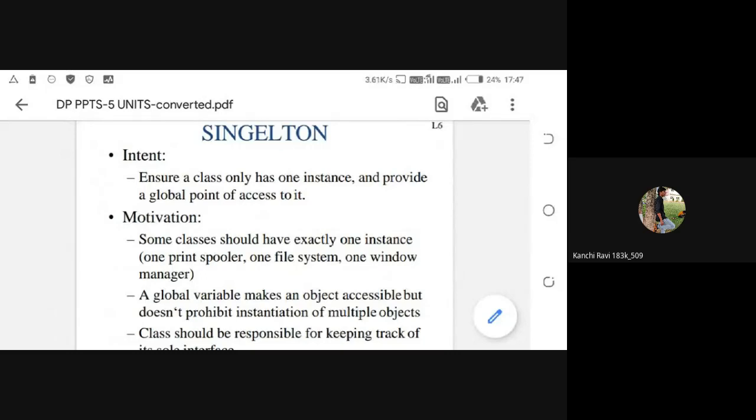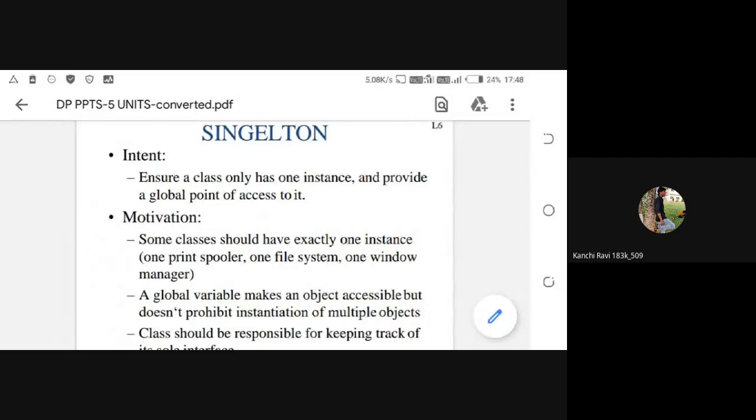So with the singleton design pattern, the second unit is completed. From tomorrow onwards, I will tell you the third unit. The third unit contains the structural design patterns. The structural design patterns have two parts: structural design pattern 1 and structural design pattern 2.